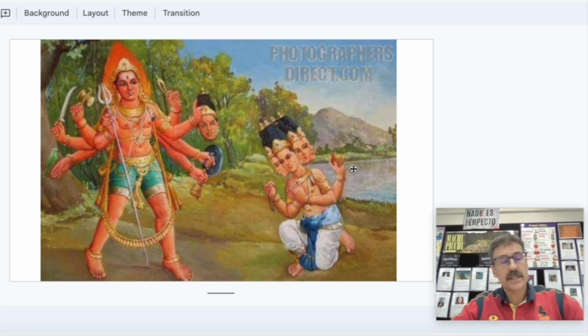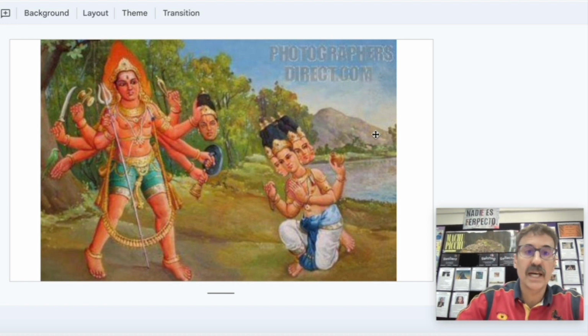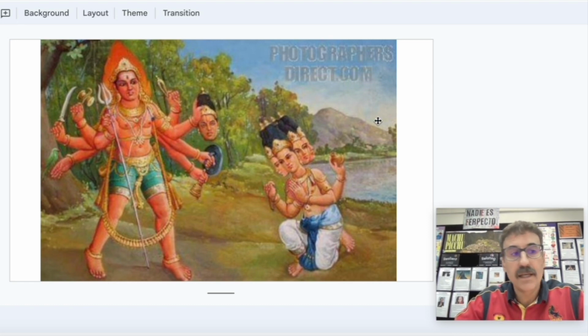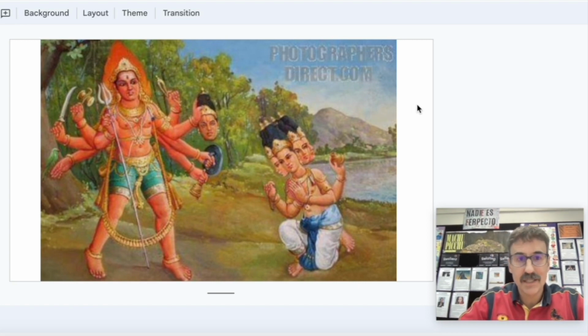Another one is Vishnu. Vishnu is the God who preserves the universe. And then we have Shiva, who usually appears with four arms and this trident, and is the one who destroys the universe. So Hindu people believe in this.